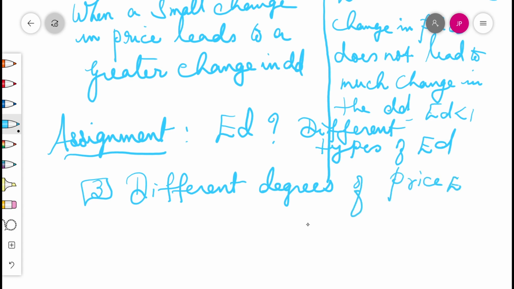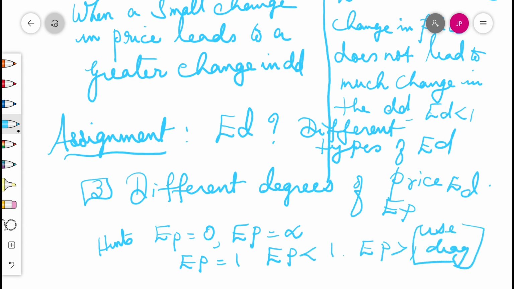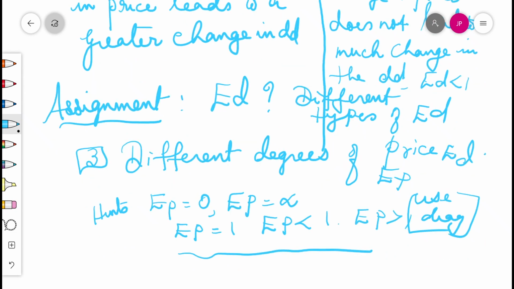About price, price elasticity of demand, that is EP equal to 0, answer hints: EP equal to 0, EP equal to infinity, EP equal to 1, EP less than 1, EP more than 1. Use diagram also. Distinguish between unitary elastic demand and elastic demand less than 1. What are the differences between EP equal to 0? Give examples. And infinitely elastic demand, perfectly elastic, or ED equal to infinity.